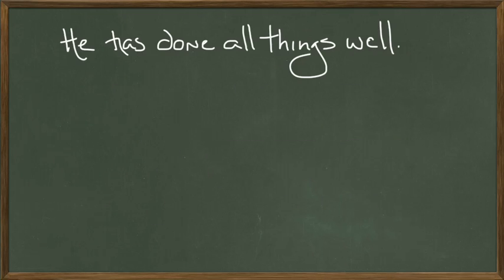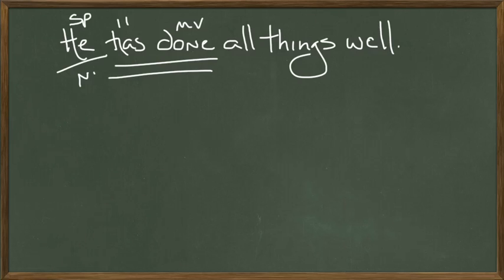Let's look at another example. He has done all things well. Subject of the sentence, he, that's a subject, but it's a pronoun, nominative case. What has he done? He has done. Done is the main verb. Has is a helping verb. He has done what? Things. Notice that.